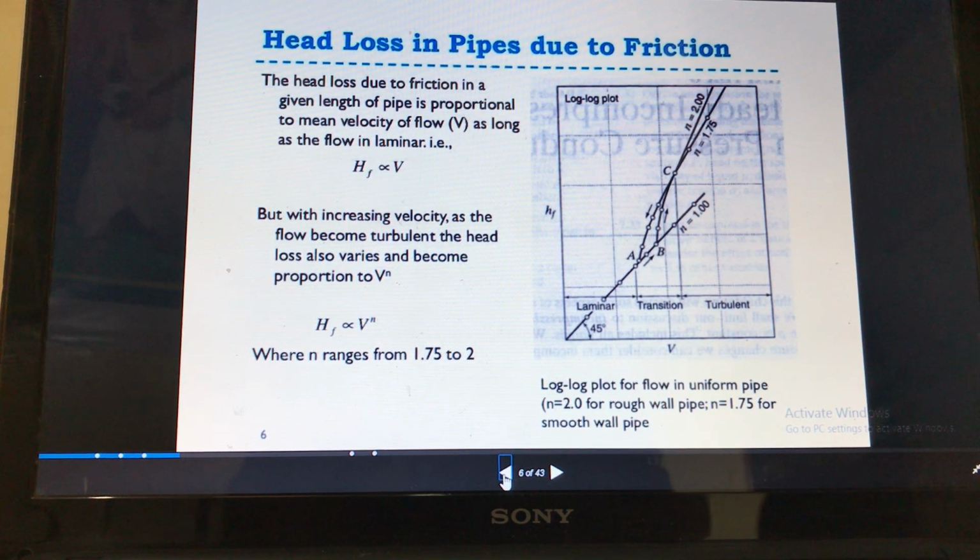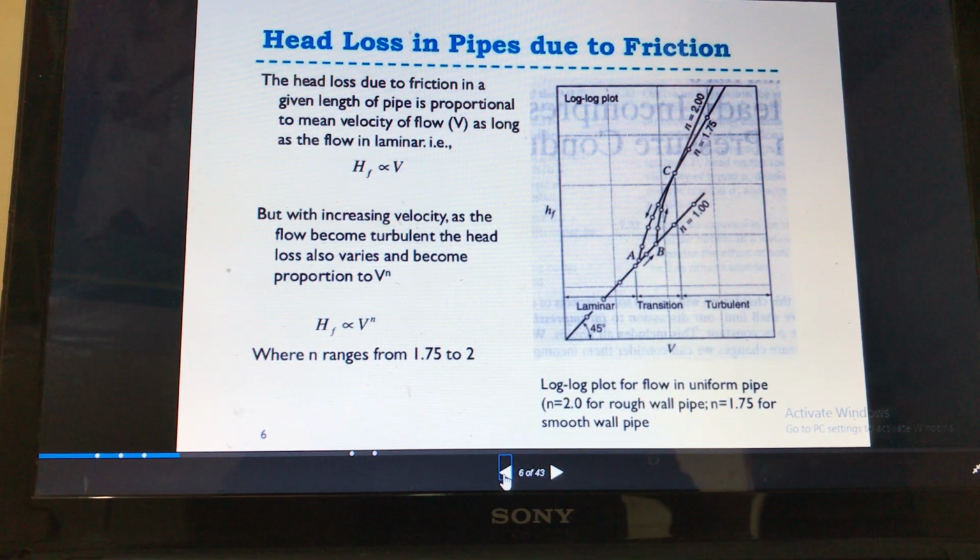Now we will see the head loss in pipes due to friction. Means we will consider the major losses in the pipe due to friction, because the major losses will occur in the pipes and these are due to the friction. In the previous lecture we studied laminar flow and turbulent flow.